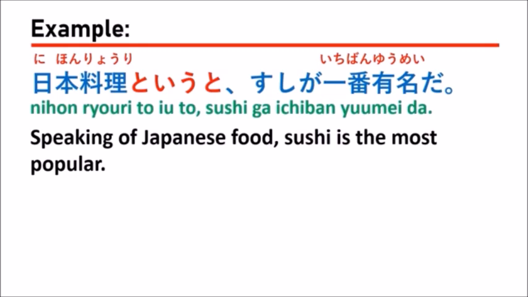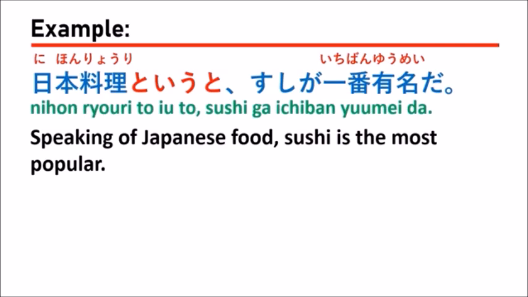This sentence means that when we talk about Japanese food, 日本料理というと, we will take the most famous one as an example. Here they say sushiが一番有名だ. This means sushi is the most popular.